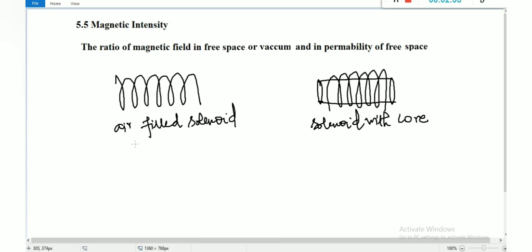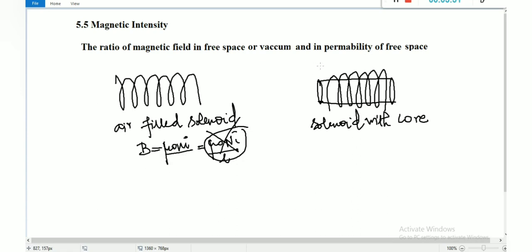For this solenoid, in our previous study we calculated the magnetic field, that is B is equal to mu naught n I, right? Hope you all remember. So we can write the equation as mu naught N by L, the small n is equal to capital N by L, right? So this is just a revision. So B is equal to mu naught n I, right?